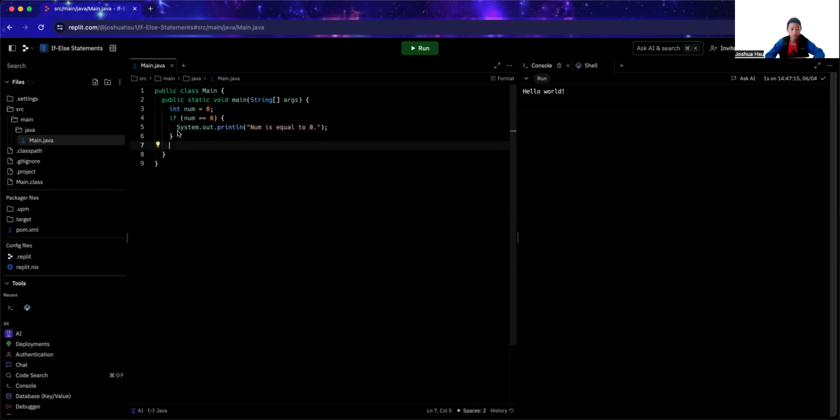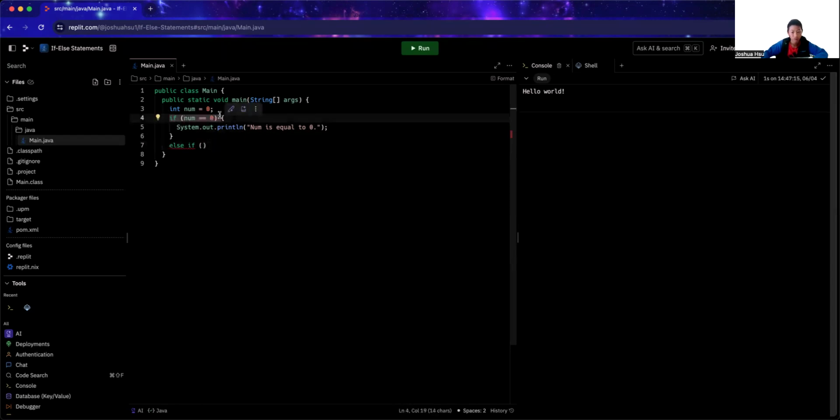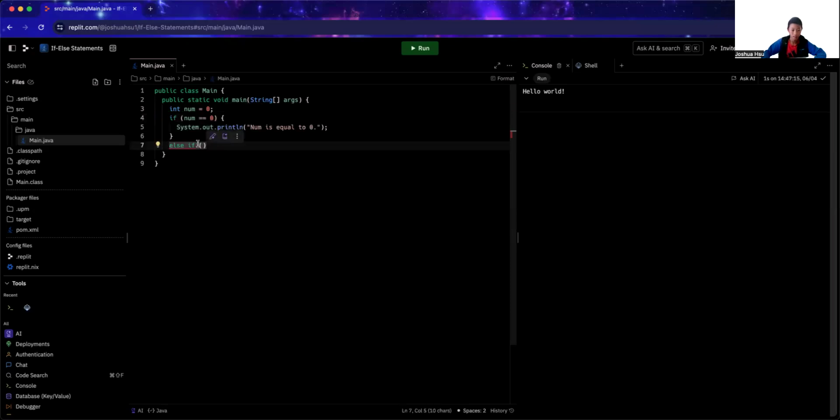After the first if statement, if you want to have another if statement to check, you can type in else if, and this would make a new if statement to check. So if this one isn't true, then it will go here. But if the first if statement is true, then it wouldn't process this statement.